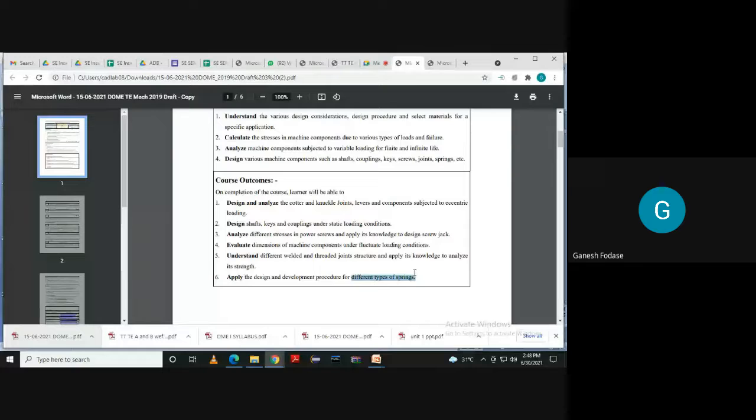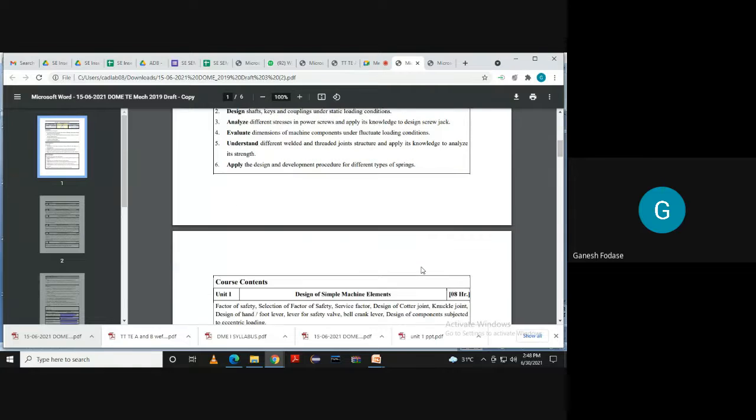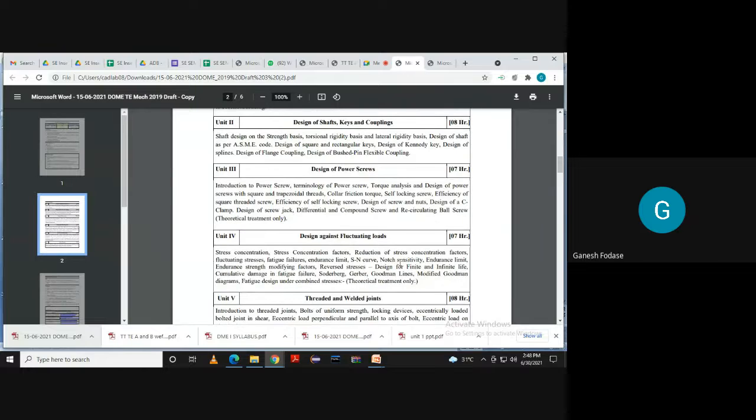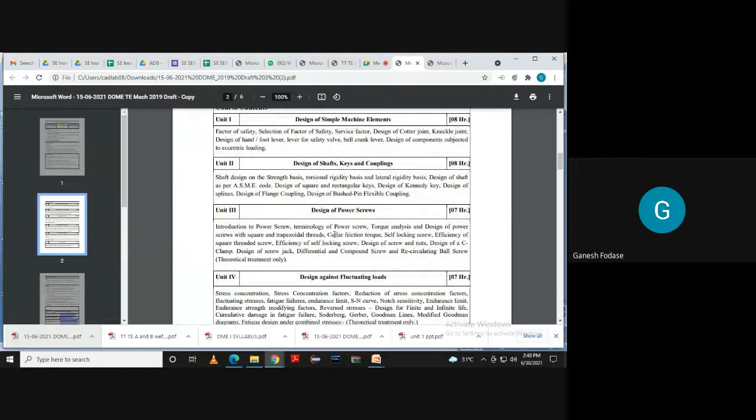You have to apply that theory of failure in actual practice, in design. So at the end of this, you should be able to design some topics. I'll show you the course content first, then I go for practical. What is the course content? I already told you. First, we have to design some simple machine elements like cotter joint, knuckle joint, and some different levers, as well as some components related to eccentric loading. Then unit number 2 is related to design of shafts, keys, and couplings. Design of power screws is unit number 3.